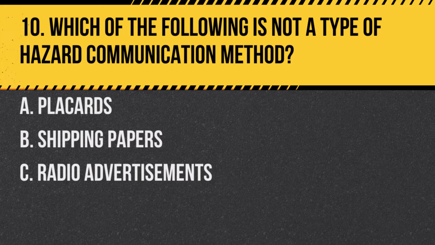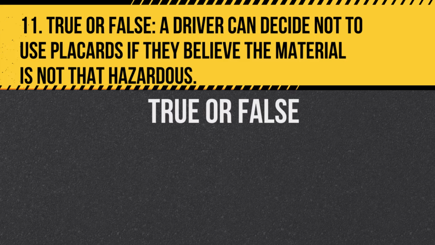Question 10. Which of the following is not a type of hazard communication method? A. Placards. B. Shipping papers. C. Radio advertisements. Answer: C. Radio advertisements.